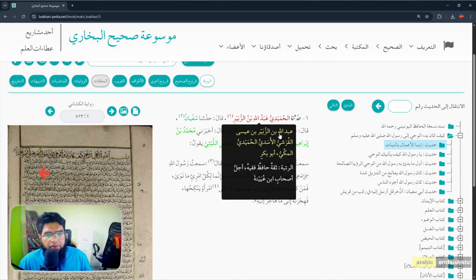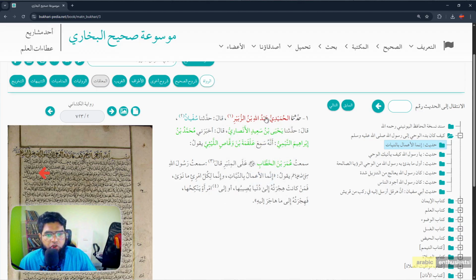You can say, okay, he's Abdullah ibn Zubair and he's Makki, al-Humaydi al-Makki. So Imam Bukhari went to Makkah because he's traveled a lot, right? And he's Thiqa, Hafiz, Faqih, Ajallu Ashabi ibn Uyayna. Oh, so he knows that he's the companion or student of Ibn Uyayna, because there's two Sufyan, generally famous ones. One is Sufyan al-Thawri and the other is Sufyan al-Uyayna.